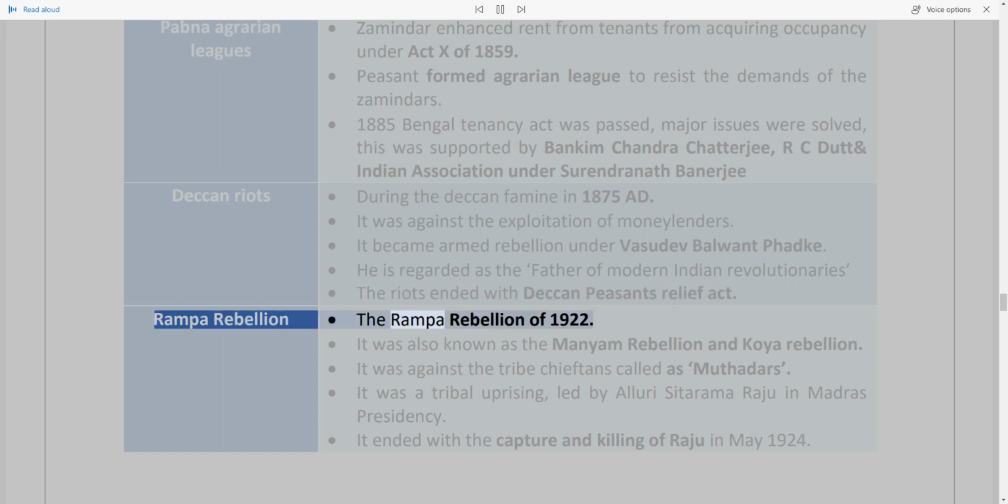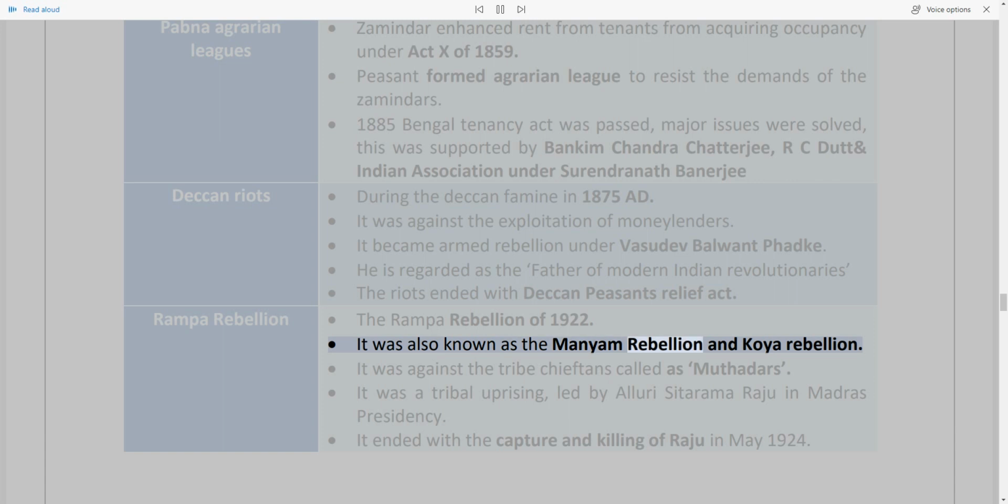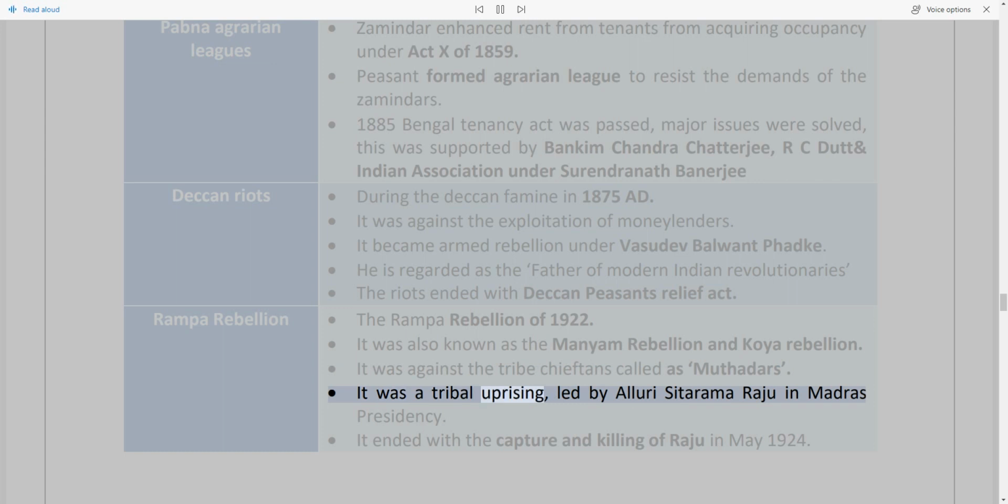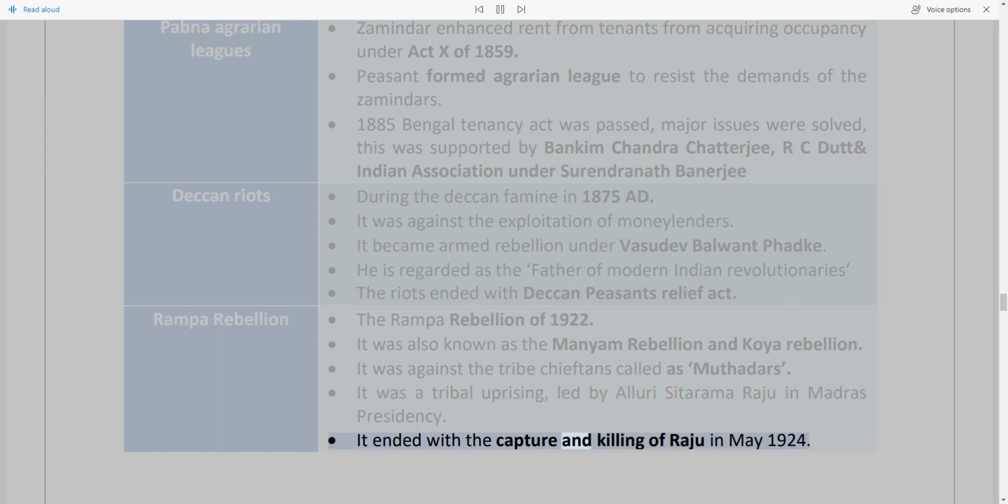Rampa Rebellion: the Rampa Rebellion of 1922, also known as the Manyam Rebellion and Koya Rebellion. It was against the tribe chieftains called Muttadars. It was a tribal uprising, led by Alluri Sitarama Raju in the Madras Presidency. It ended with the capture and killing of Raju in May 1924.